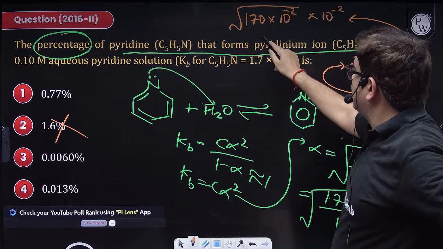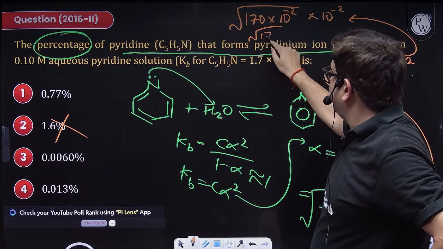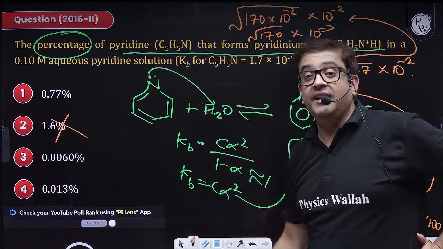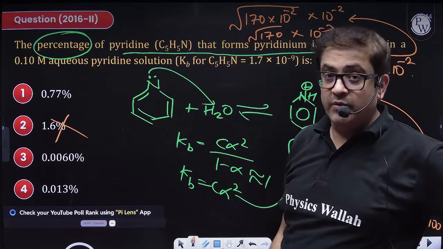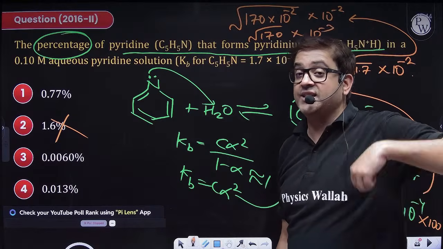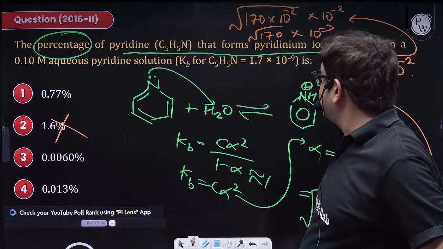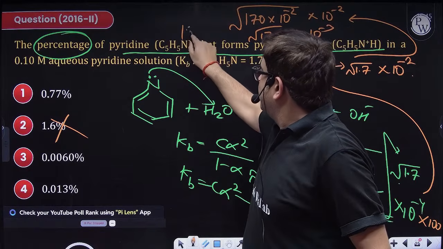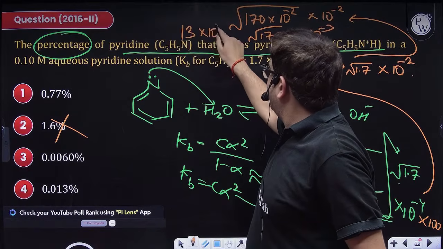Now 13 squared is 169, so 170 is close to 169. So this is 13 into 10 to the power minus 3.